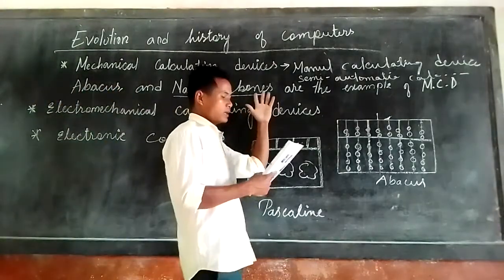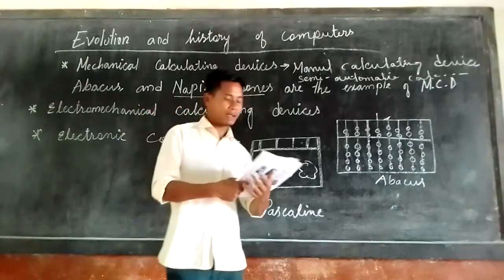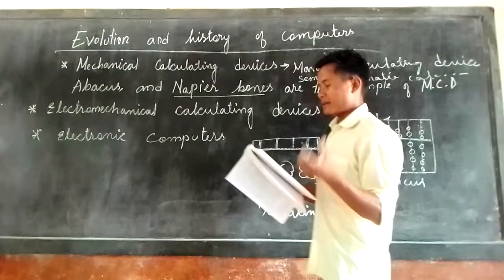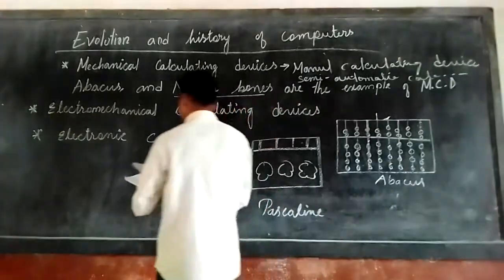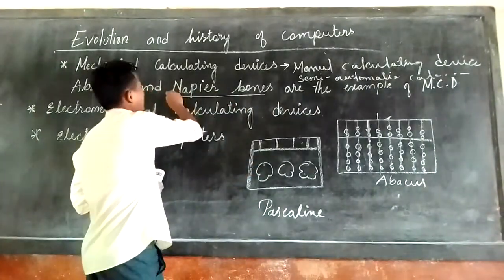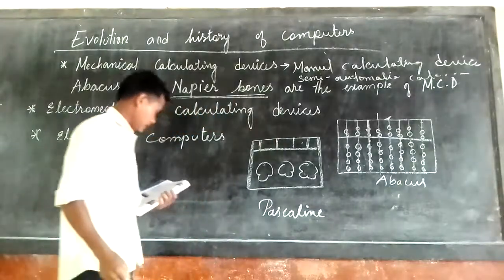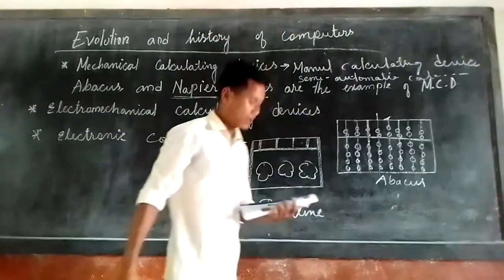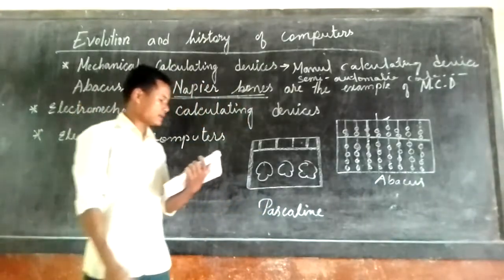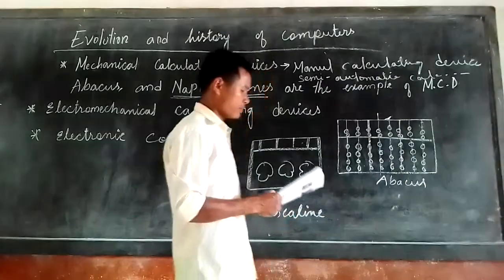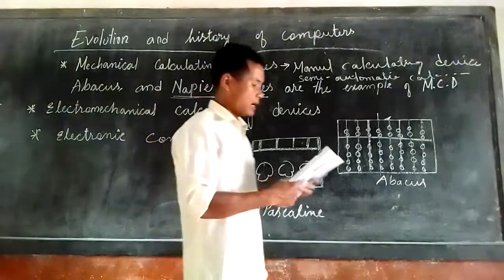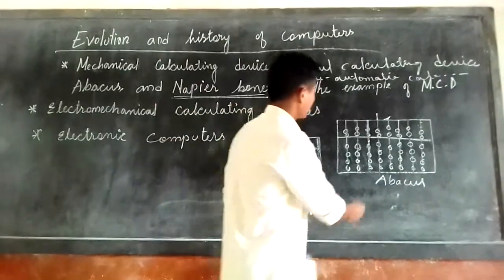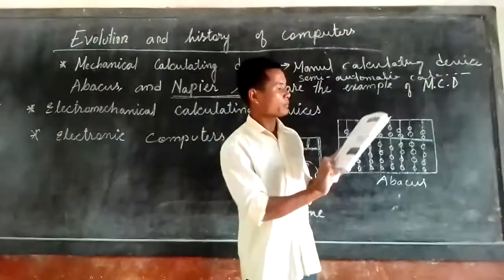Napier-Bones was invented by the Scottish mathematician Sir John Napier in the 17th century. Napier-Bones are number rods.